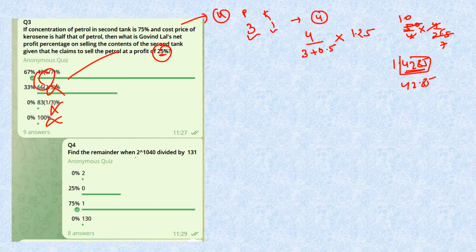Okay? Now this question: find the remainder when 2 to the power 1040 is divided by 131. Very easy. As soon as you see this 130 and 2 to the power 1040, you should easily be able to solve this. 2 to the power 1040 divided by 131.